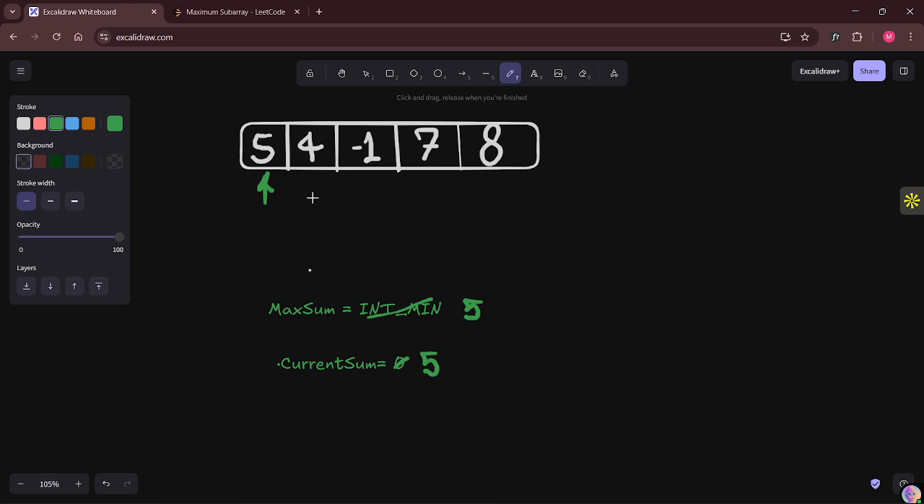Now, next, our pointer comes to 4. Whatever is coming on the way is going to be added into the current sum. So our current sum is going to be 5 plus 4, 9. Then we check whether 9 is greater than the existing maximum sum. Yes, it's greater, so we are going to update our maximum sum as well.